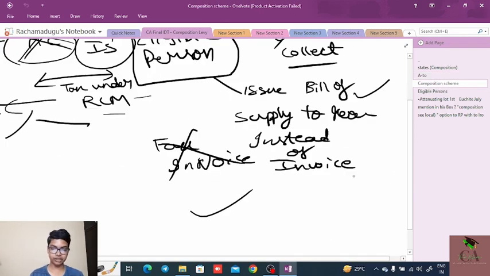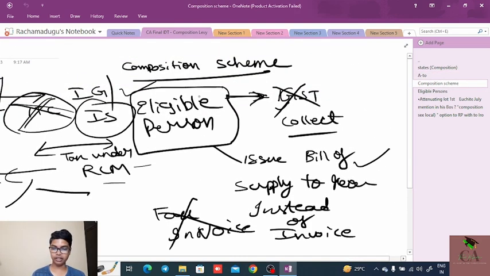Next one is composition scheme. Composition scheme, once opted, the person is not eligible to take the ITC on the input goods and input services, and cannot take ITC on the RCM tax paid also, and he is not eligible to collect the GST from the customers, and he can issue the bill of supply, and he is not eligible to issue the tax invoice.